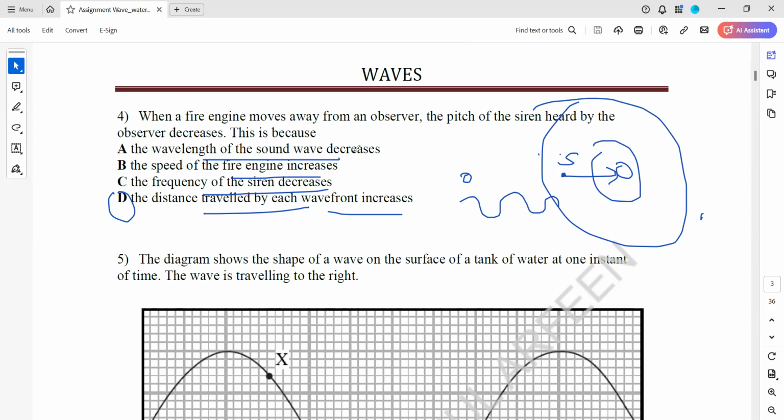Wavelength of a sound decreases or wavelength of a sound increases should not be the right answer, because the wavelength of the sound is not changing. The wavelength which we receive, that has changed. So that is the apparent change.